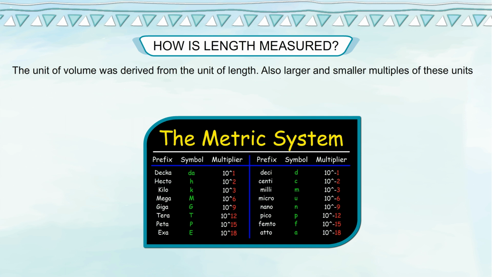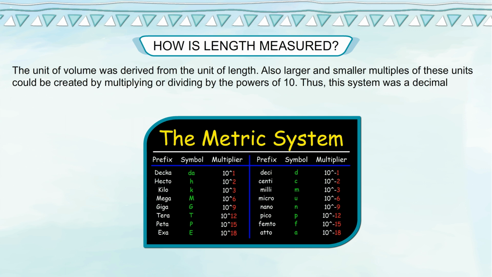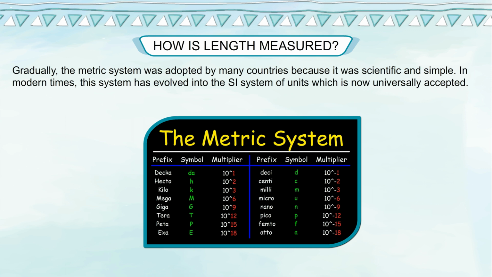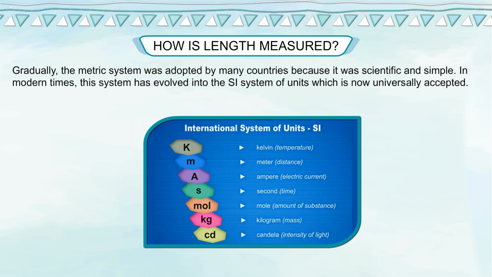Also, larger and smaller multiples of these units could be created by multiplying or dividing by the powers of 10. Thus, this system was a decimal system because conversions could be done by shifting decimal points. Gradually, the metric system was adopted by many countries because it was scientific and simple. In modern times, this system has evolved into the SI system of units, which is now universally accepted.